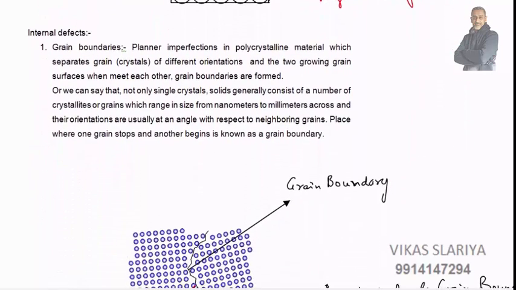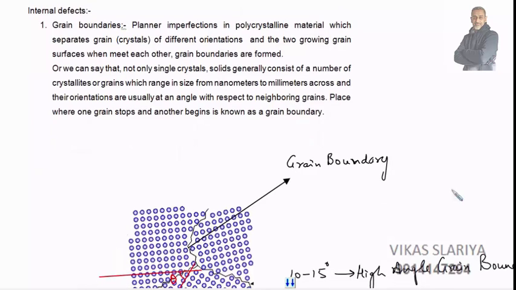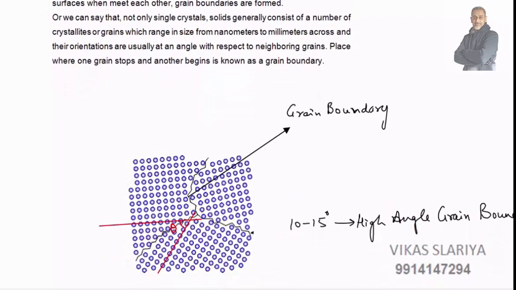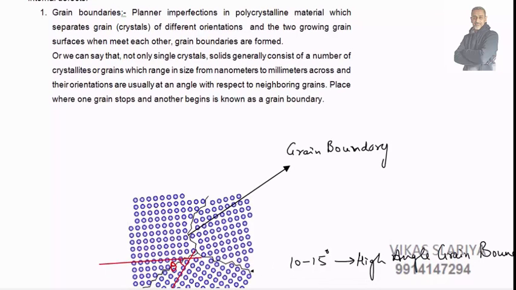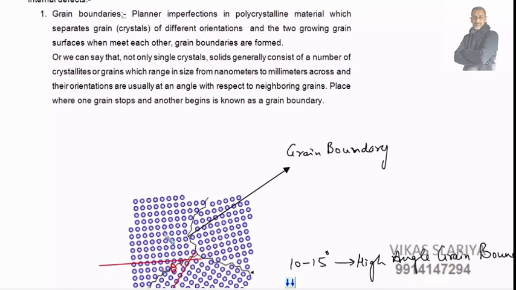Then we have internal defects, one of them being grain boundaries. Very simple, very important. We have different grains with their orientations in different directions. This is one orientation, this is another orientation. The angle between these two is theta. If it is from 10 to 15 degrees, they are called high angle grain boundaries. One orientation is separated from the other by black lines which are called grain boundaries.